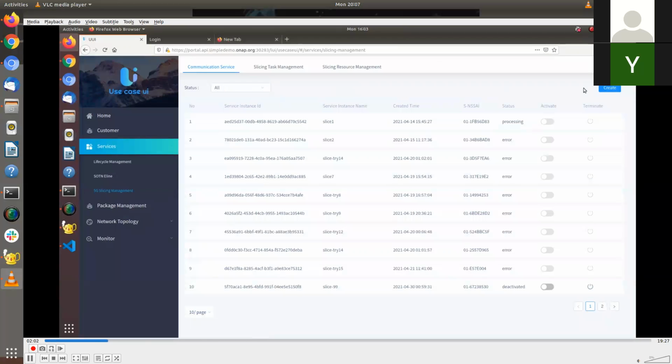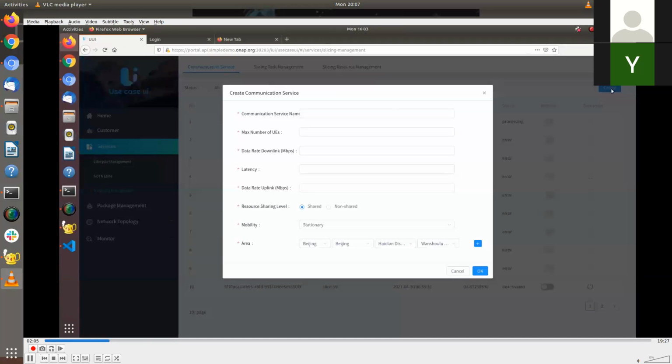So I have created a bunch of slices earlier also, which is why you will see a lot of them there. Now we're going to create a new slice, 201. We can specify how many UEs will be attached to the slice. So we took 100, and then we are selecting the data rate we are expecting as a characteristic of this slice, and the latency attached to it. And the most important is what kind of slice it would be. It's going to be a shared slice or a non-shared slice, right?